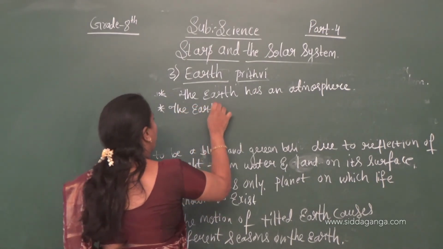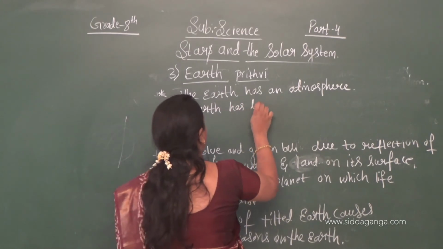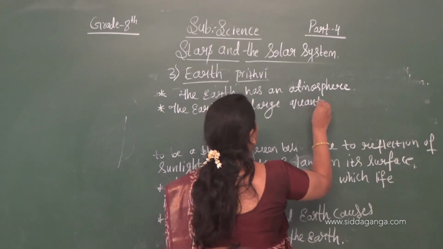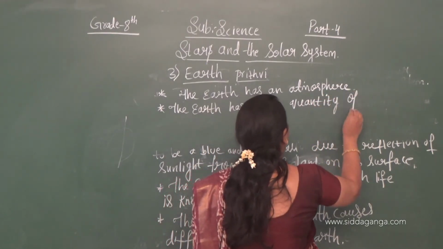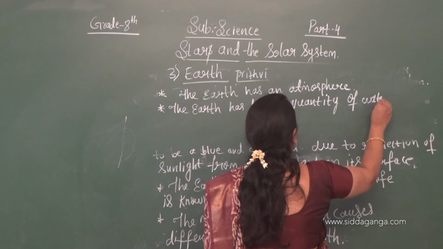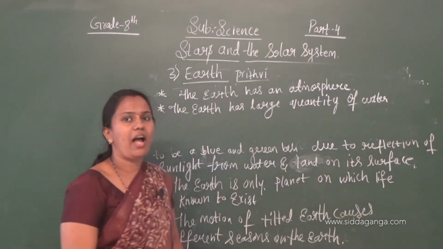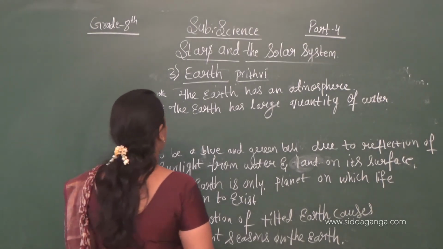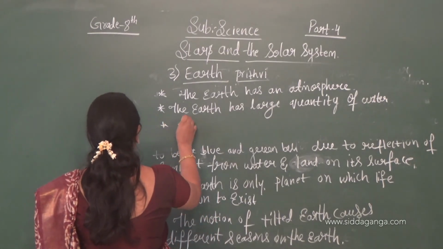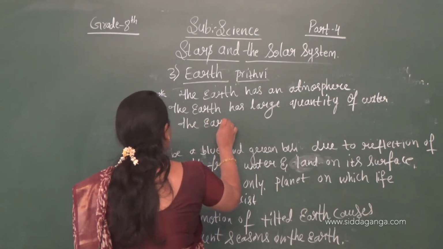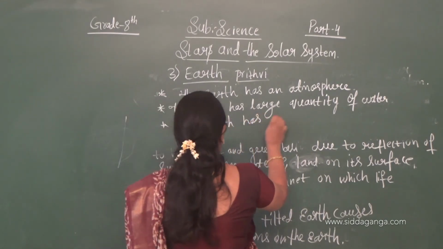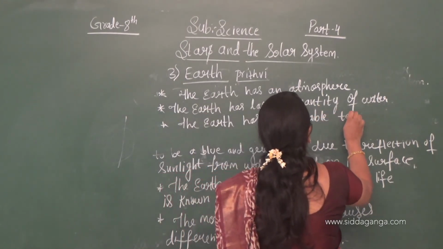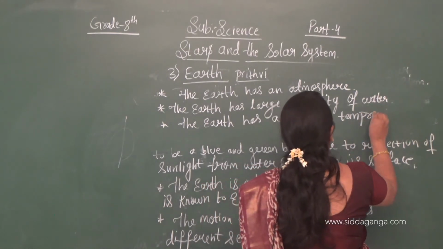The earth has a large quantity of water. So the main thing with oxygen, the essential thing is water. So in whichever planet water exists and air exists, only in those planets is life able to exist. So the earth has a suitable temperature. It is a little far away from the sun.